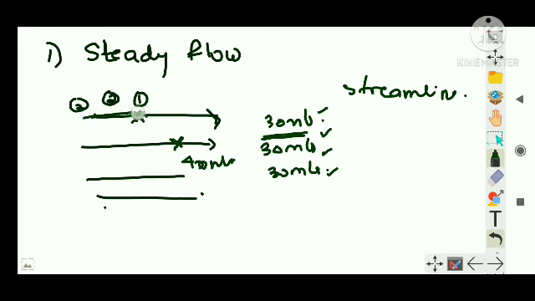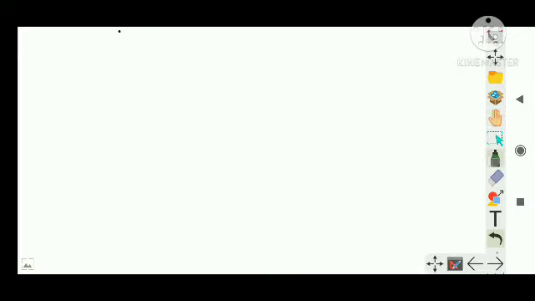All the particles passing through, let's say, point P will have velocity 30 meters per second. All the particles passing through Q will have 40 meters per second. All the particles passing through this point R will have 60 meters per second. Clear? This is the easiest way, in layman's language, that I can say.